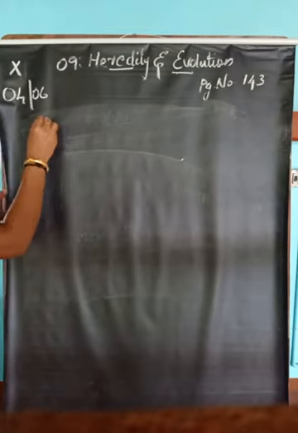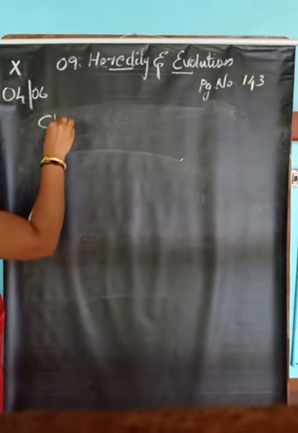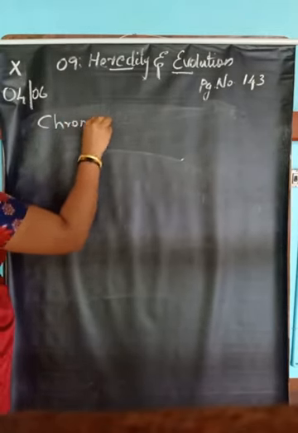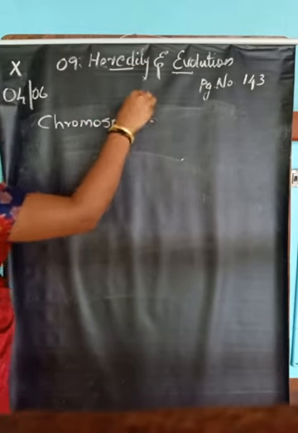Then chromosomes. A chromosome is a thread-like substance which is present in the nucleus of a cell and is made up of DNA.